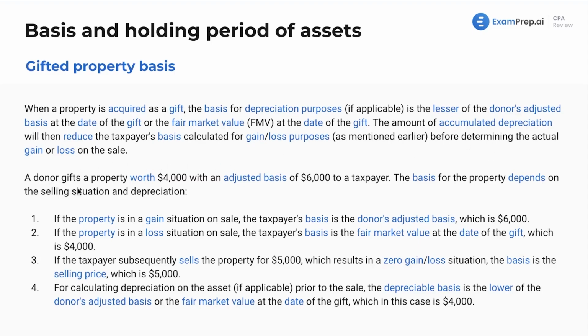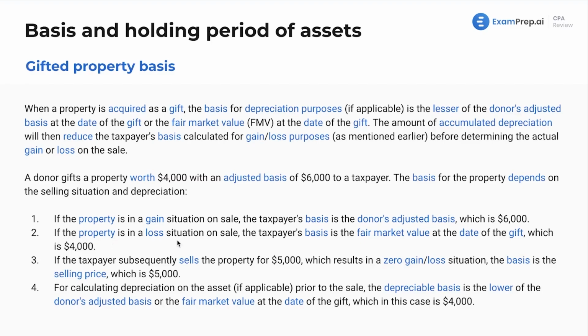Now, a donor gifts a property worth $4,000 with an adjusted basis of $6,000 to a taxpayer. The basis for the property will depend on the selling situation and depreciation. Now, if the property is in a gain situation on the sale, the taxpayer's basis is the donor's adjusted basis, which is $6,000. Again, remember our rules. This is all tied in together. All these gifted property situations are following the same rules. Just make sure you're tying them all in together.